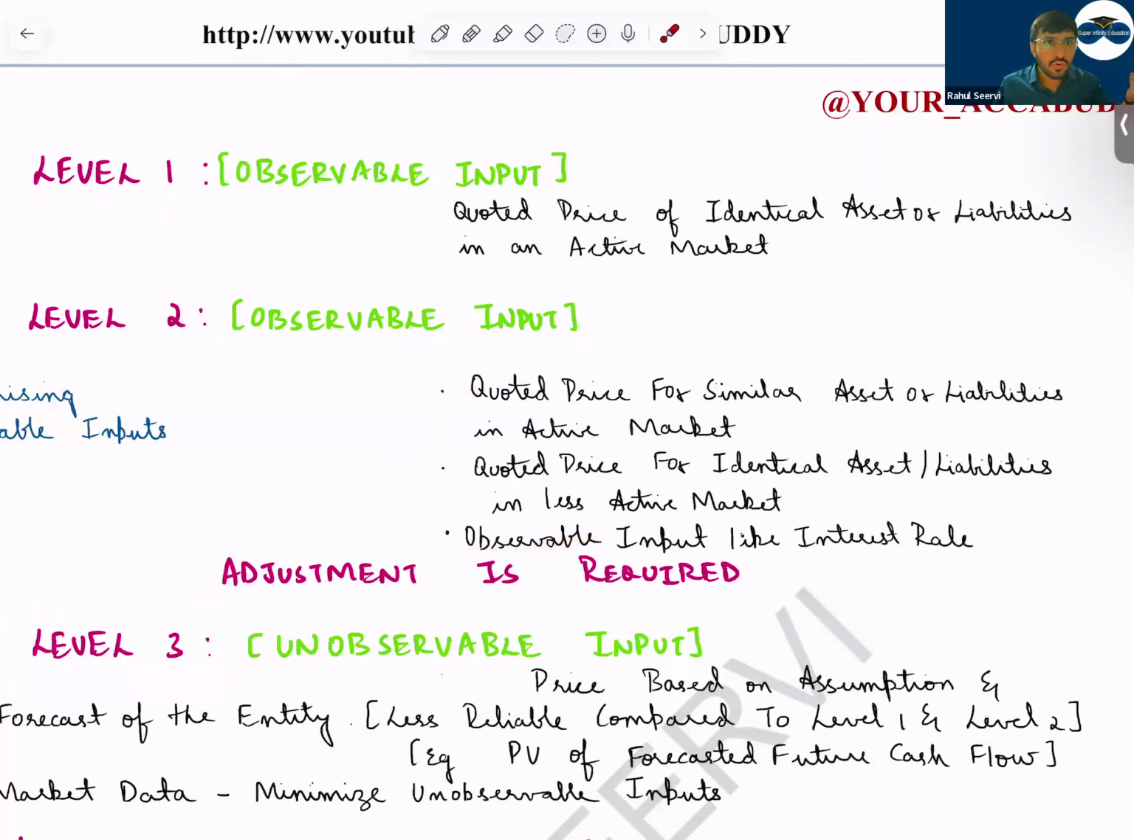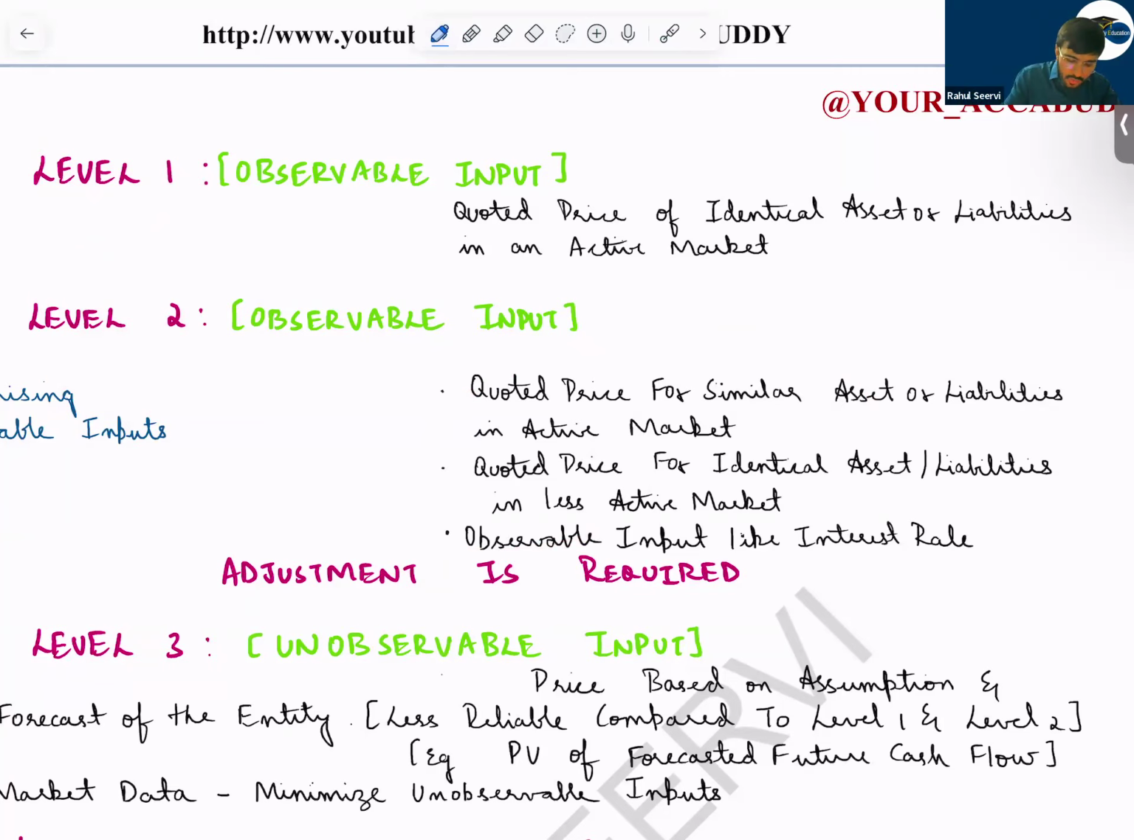So the price is not quoted, but can I say a similar company is there in the market? My competitor is listed. I will take the share price and I will do some adjustment. I'll use my calculator. That is level 2. I have taken the market data, but I've done some adjustment here and there.